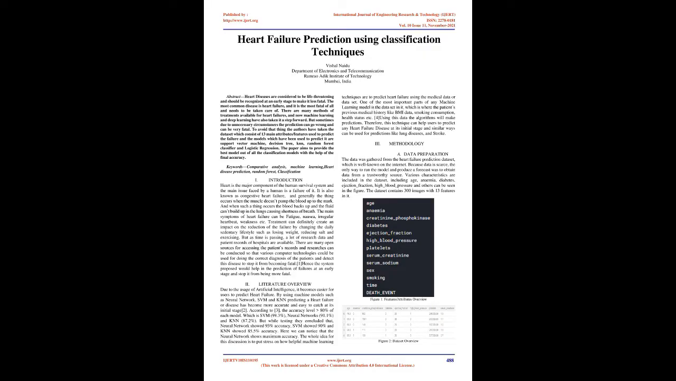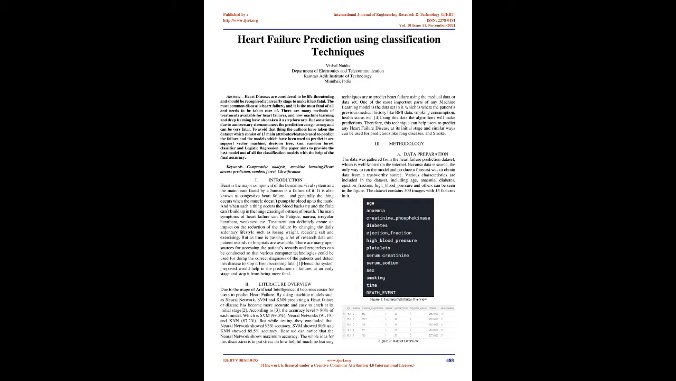Heart failure prediction using classification techniques. Abstract: Heart diseases are considered to be life-threatening and should be recognized at an early stage to make them less fatal. The most common disease is heart failure, and it is the most fatal of all and needs to be taken care of. There are many methods of treatment available for heart failure, and now machine learning and deep learning have also taken it a step forward.